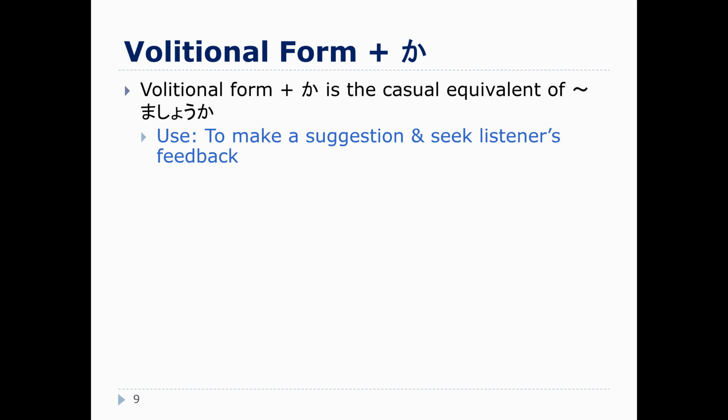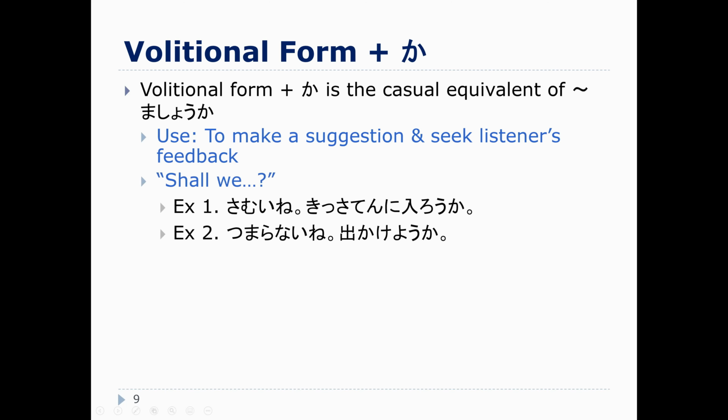We're just kind of hashing out the specifics. So usually we need some kind of scenario that would lead us to be doing this. So for example, 寒いね。喫茶店に入ろうか? Or つまらないね。出かけようか? So these are some situations where we might give an invitation. Just like when we used ましょう, but instead of ましょう, we are using the volitional form.